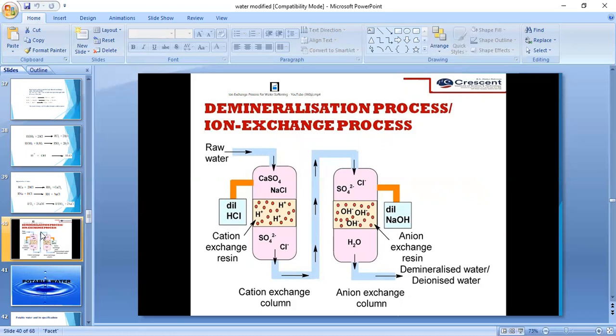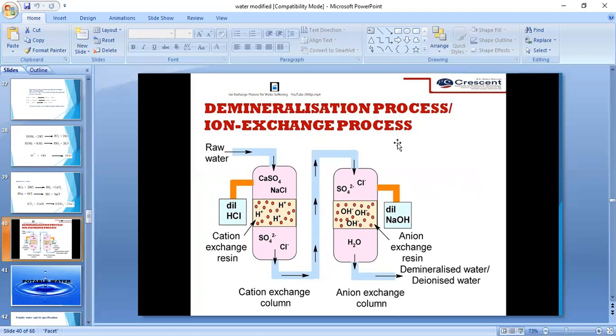So this ion exchange process belongs to external treatment of water. What is meant by the ion exchange process, and how can we remove the salts by using this external treatment? In this ion exchange process, two types of resins are present.